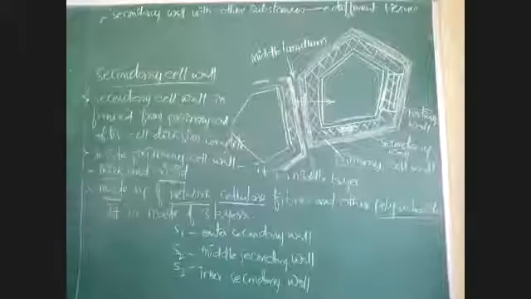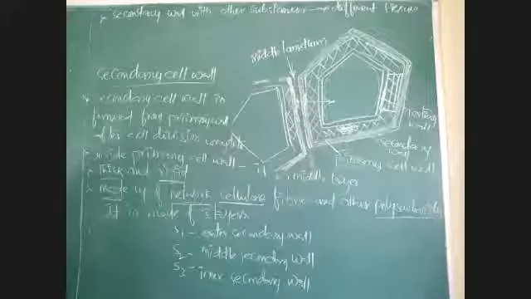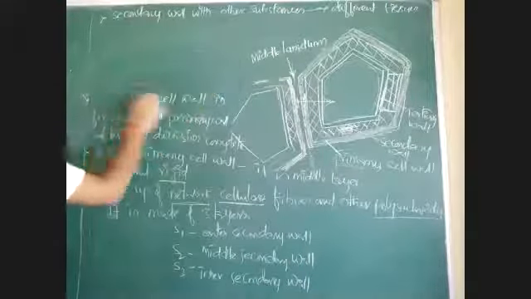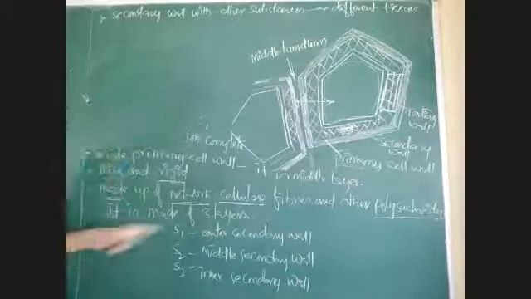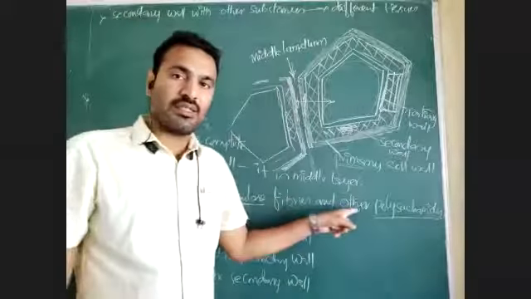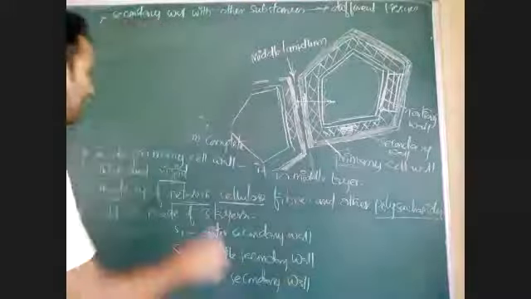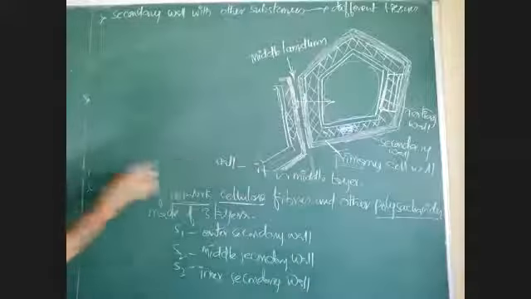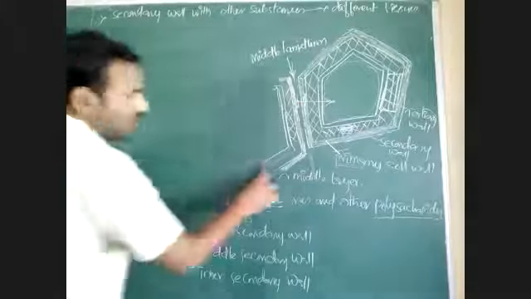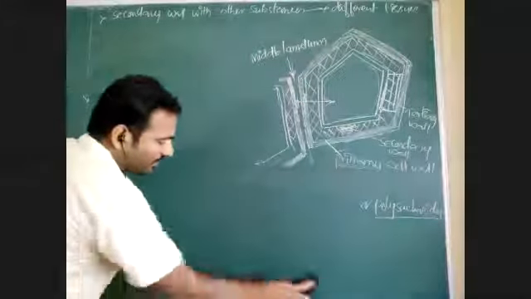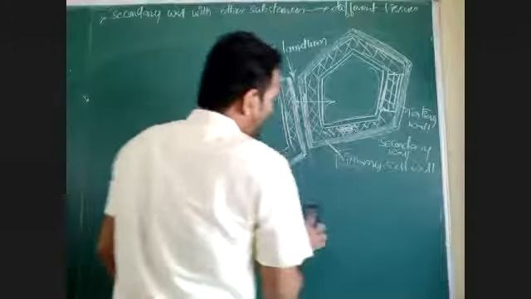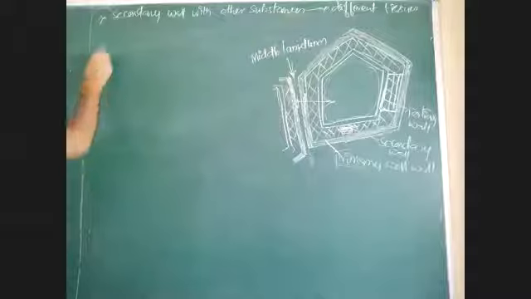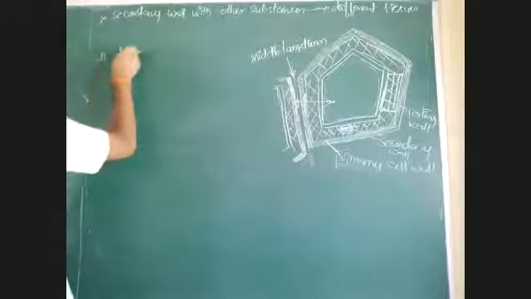Right. See that examples. What are the chemical substances which are present in secondary wall along with cellulose? Normally cellulose and other polysaccharides are present in secondary wall. Other than that cellulose and other polysaccharide, what are the structures or chemicals present in secondary wall? Presence of that secondary wall with cellulose and some other structures like lignin.